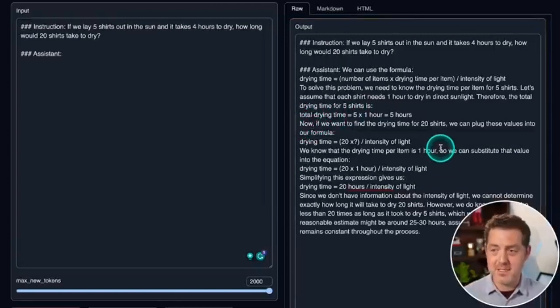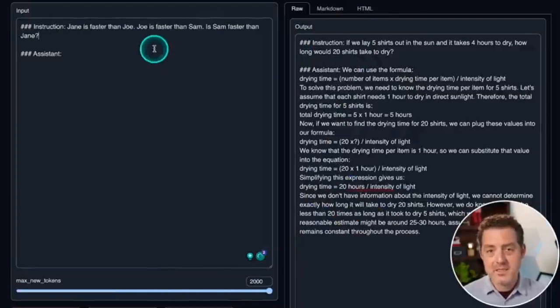That is something that I've not seen from any other model, although it doesn't really include it correctly. It also doesn't assume that we can lay more shirts out in parallel. So I'm gonna say this is a failure, especially because I gave it more information about laying the shirts out in the sun. Next, let's give it a logic problem.